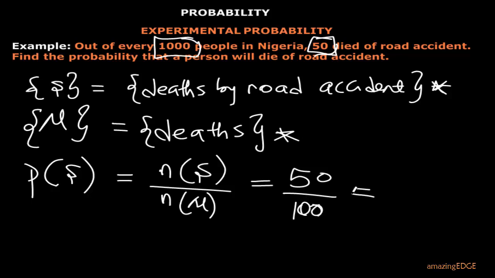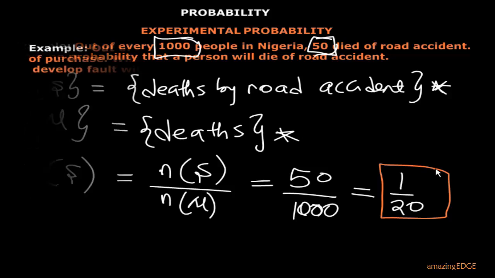So now, 1,000. This is 5 over 100. This is 1 over 20. That's what it has. So it has this to be 1 over 20. So you can leave it in fraction. So we can say now the probability of somebody dying of road accident is 1 over 20. And that's what we expected to get. But we pray that nobody is dying. We're only giving an illustration.